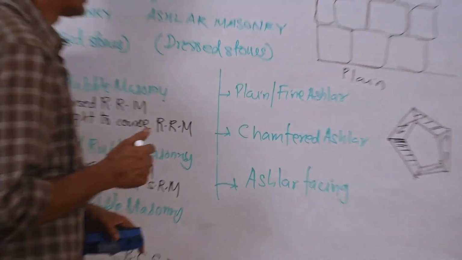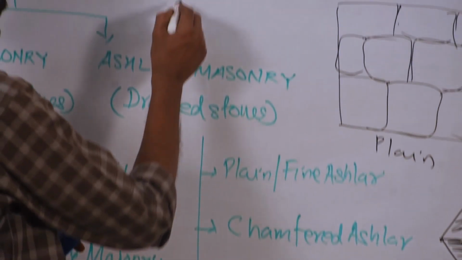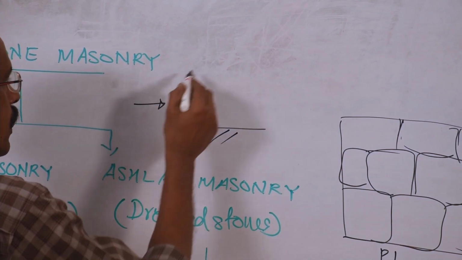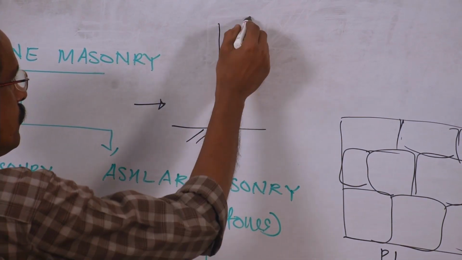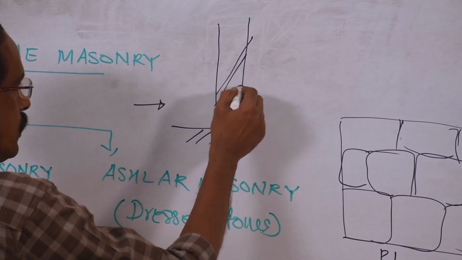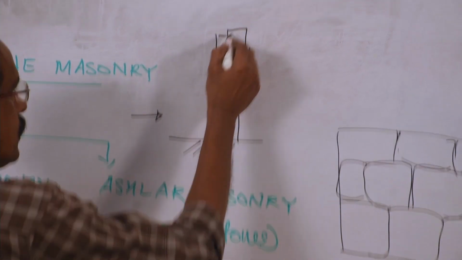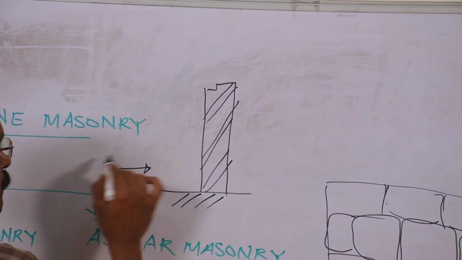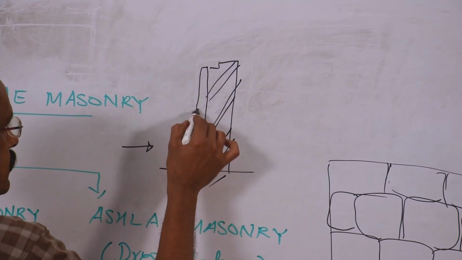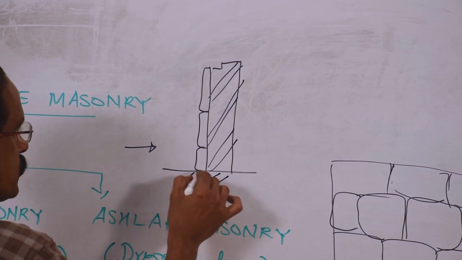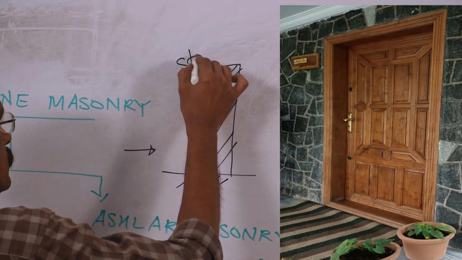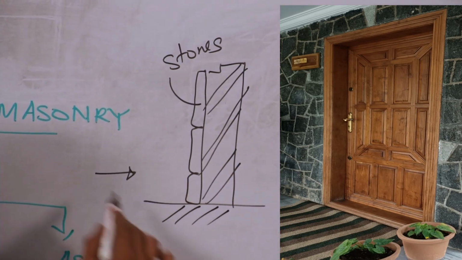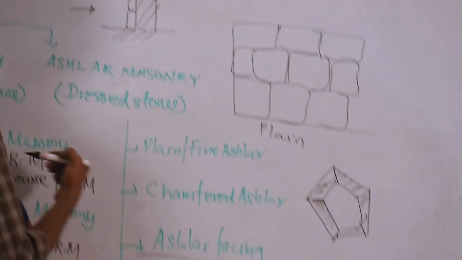And the last one is ashlar facing. In ashlar facing, stones are fixed only on the facing side. The wall may be constructed by either brickwork or concrete. So I am drawing the cross-sectional view of a wall. If this is the front side, the facing side, only here the stones are fixed. Stones are available only on the facing side. That is why it is called ashlar facing.